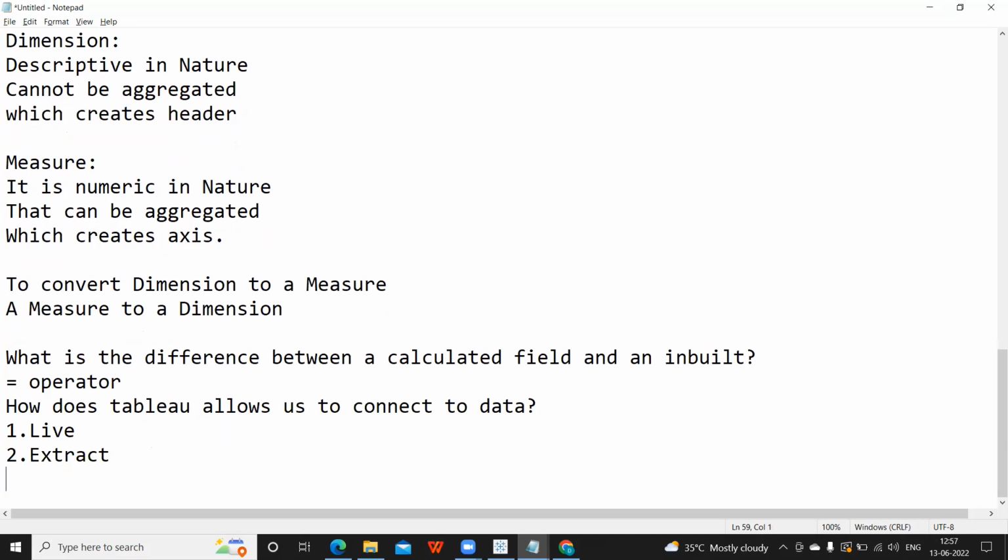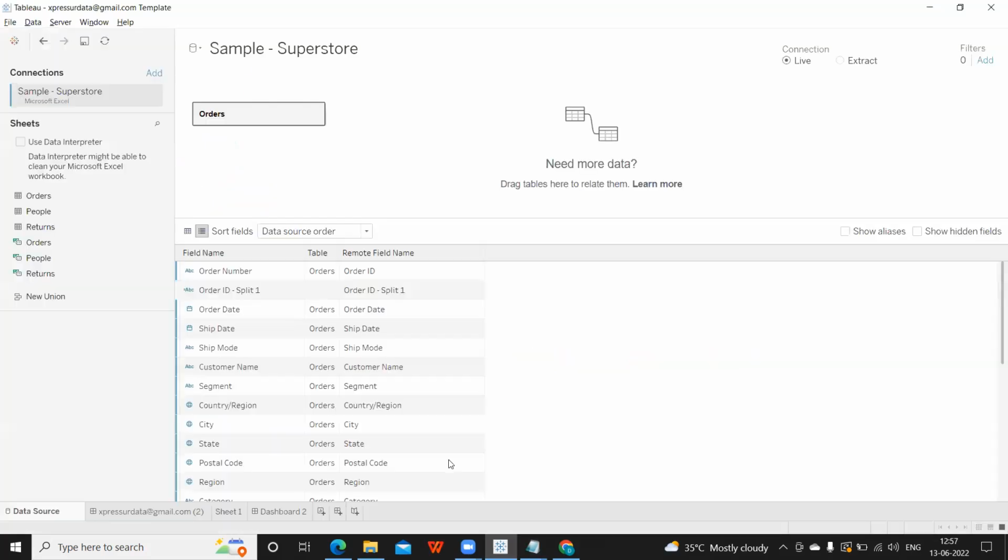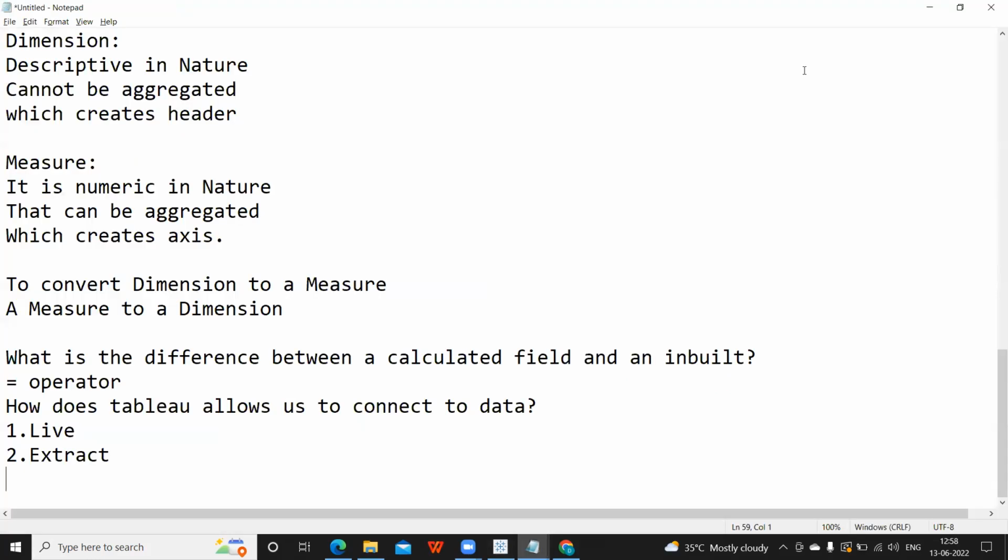Okay, so live and extract data types. Live means your data is live, as and when you get the latest data, the report will get updated and new data will be published. Extract means it is a snapshot taken at a particular time. So mostly if you are working on a banking project, or if the volume of data is huge and the client is okay with slightly delayed data, then in that kind of case we will go for an extract connection.